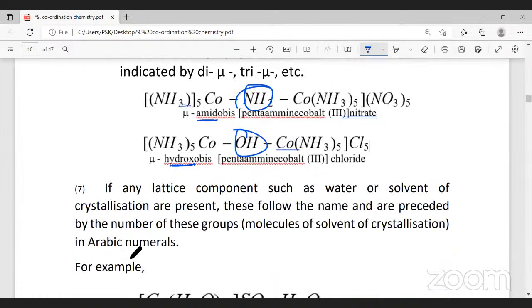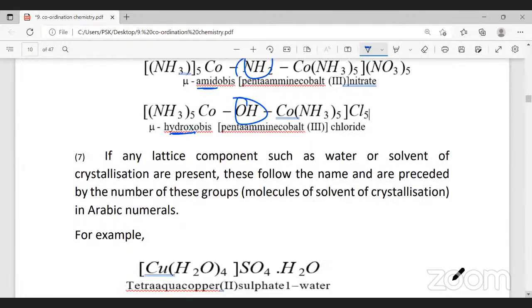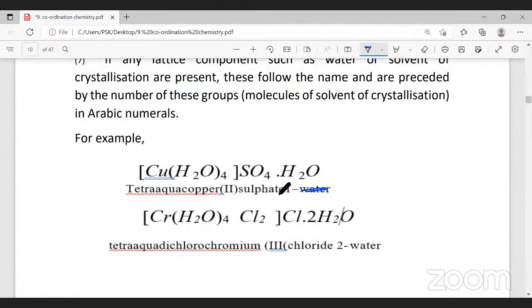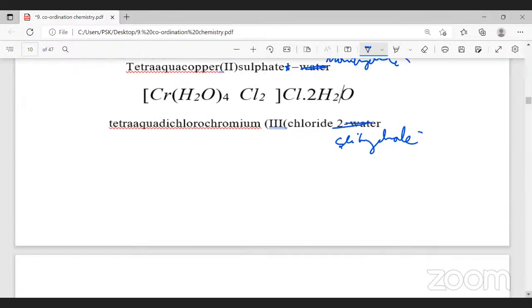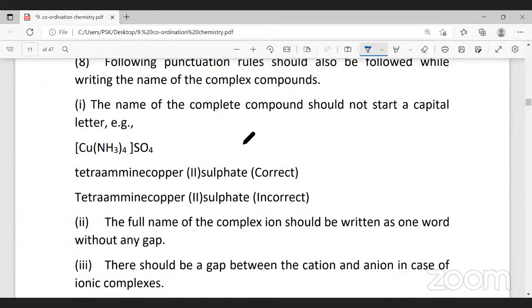And water of crystallization, this I told you, the last point. It is wrong here. It is sulfate monohydrate. And here it will be dihydrate. So these are the rules in naming the coordination compounds. And charge should be written. The name is one word.